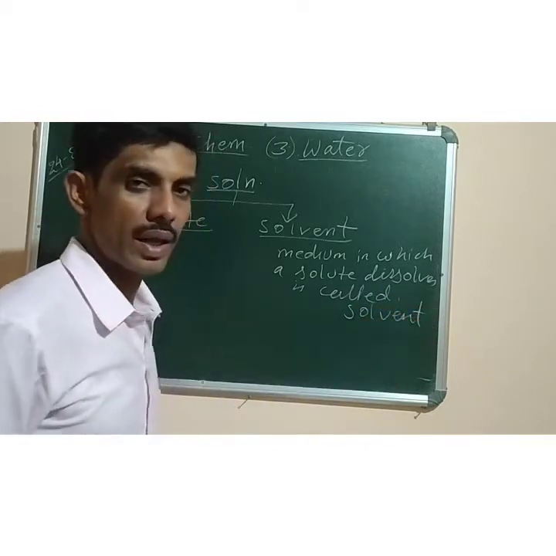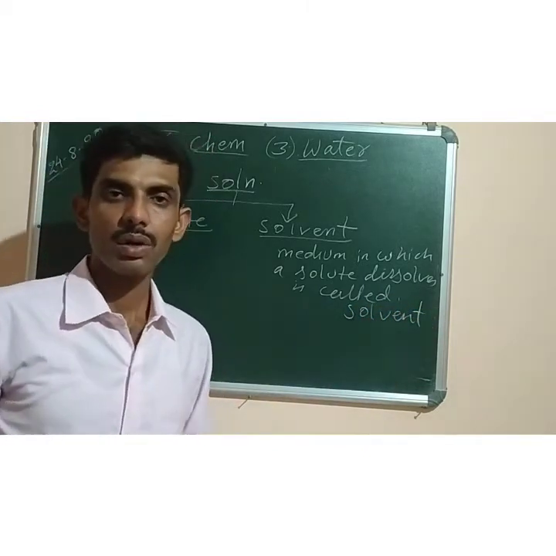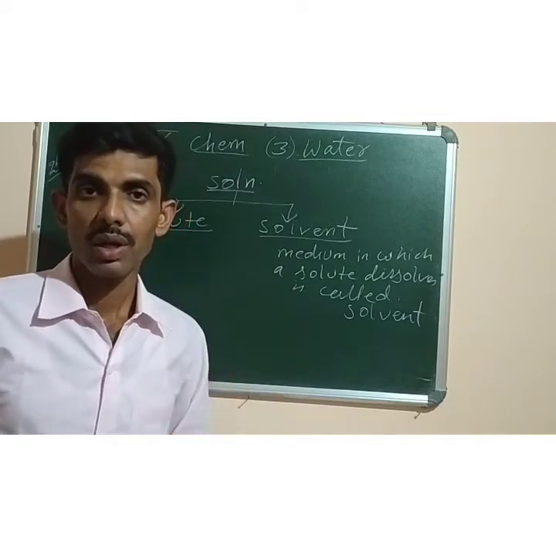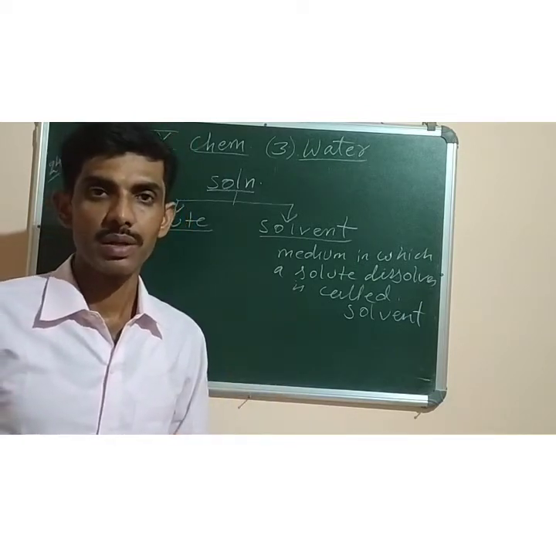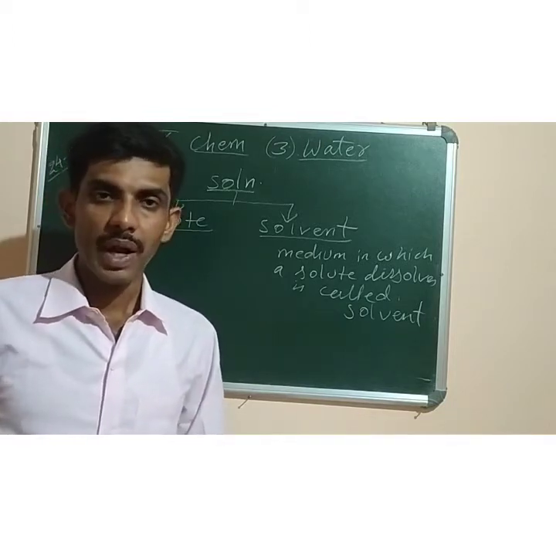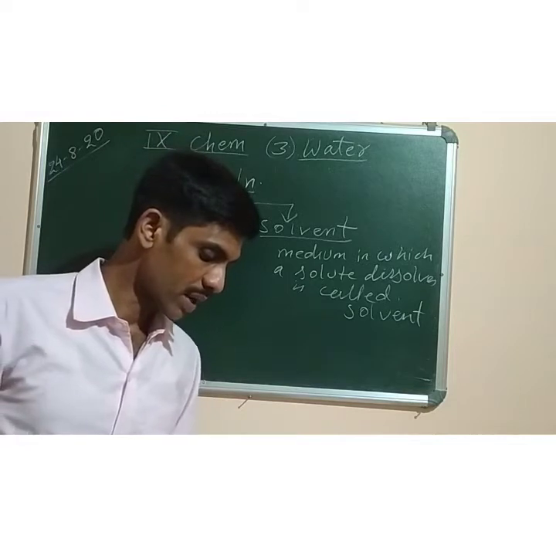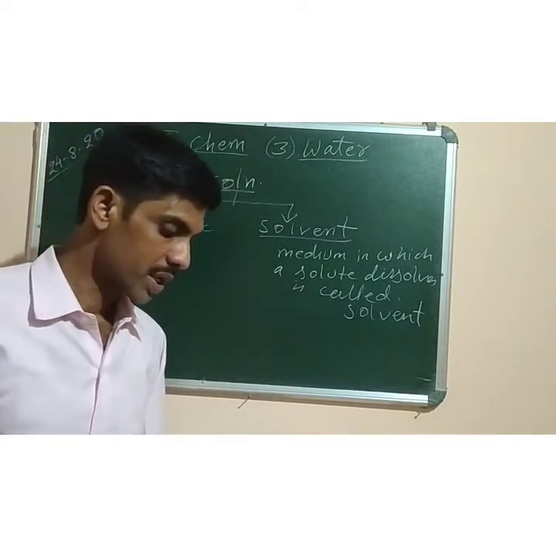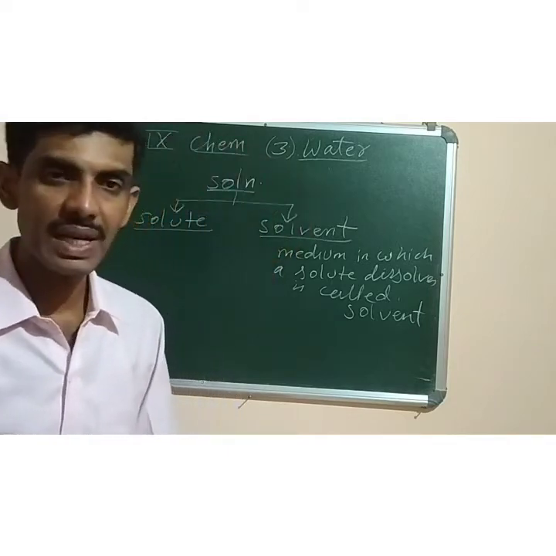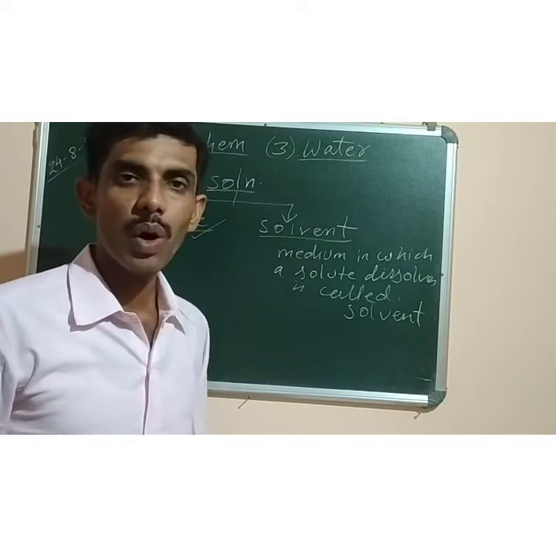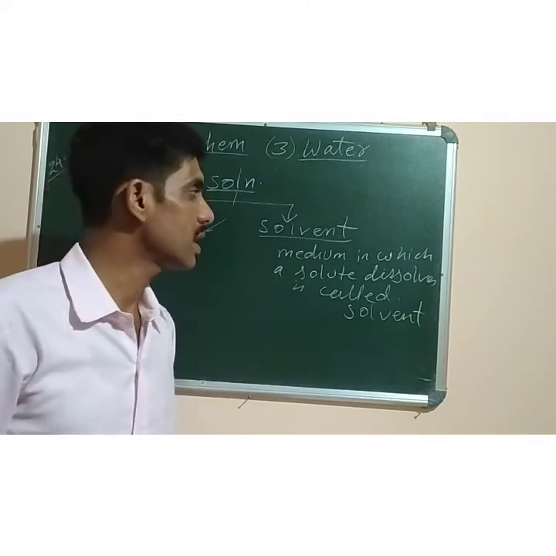Apart from water, there can be milk also, in which we can dissolve sugar. There can be alcohol also, in which different molecules can be dissolved. Apart from that, benzene, ether, and so many different types of solvents can be there. So generally the substance which is present in less quantity is the solute. The one which is present in large quantity is the solvent.